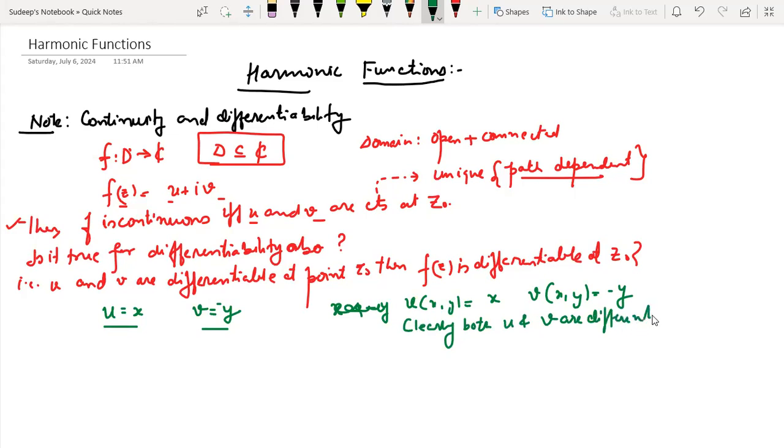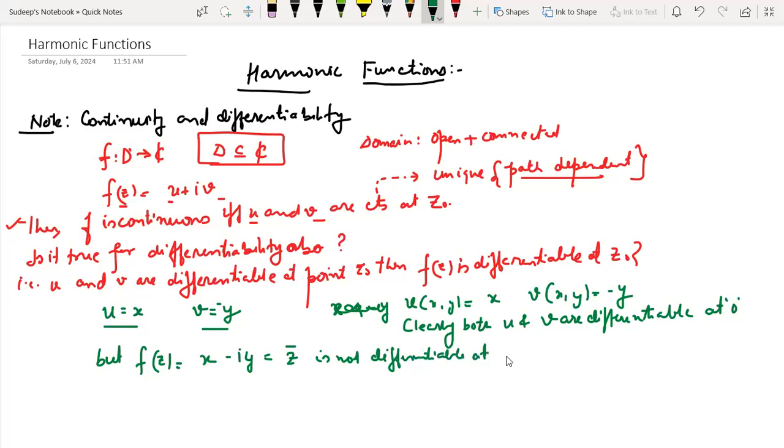Let us take one point, differentiable at 0. That's not a problem. They are differentiable at 0, but f(z) is equal to x minus iota y, which is simply z bar, is not differentiable at the origin.